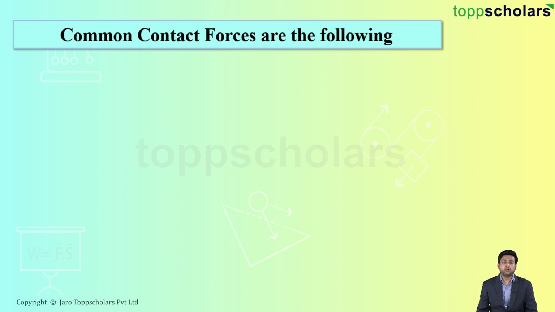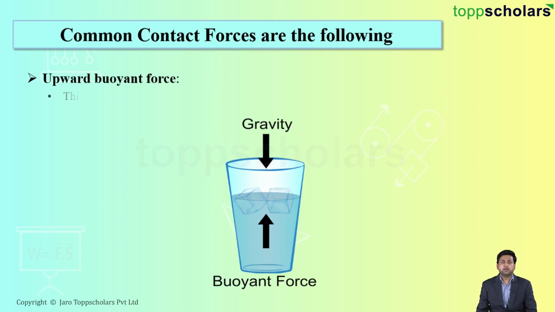Now let's move on to your third force, that is the upward buoyant force. Now students, if you observe here, there's a glass filled with water and ice is floating on it. Now the question is, how is ice able to float on it?